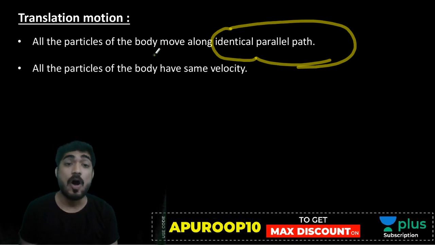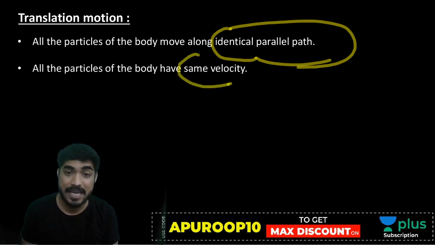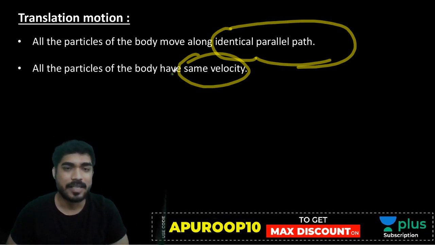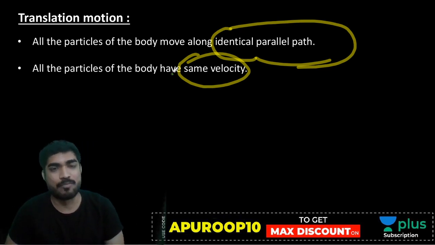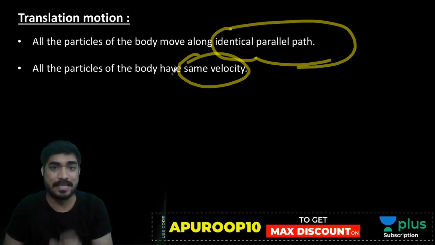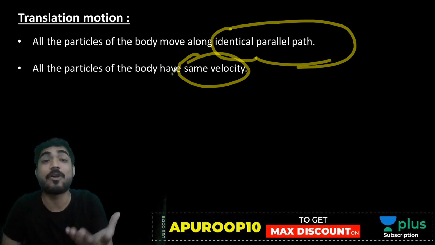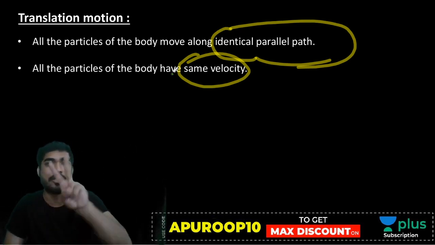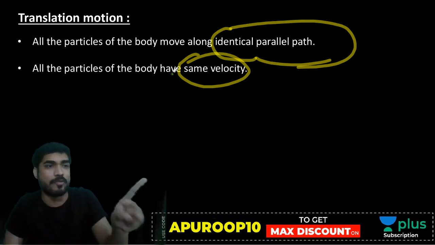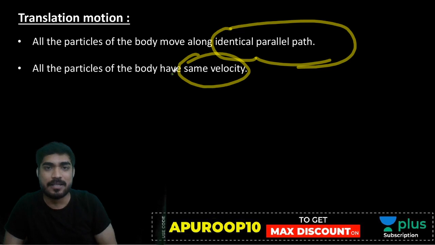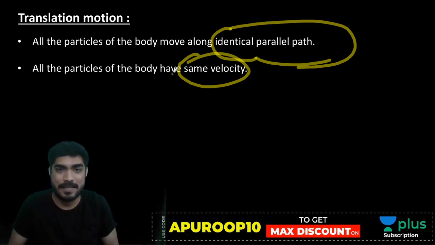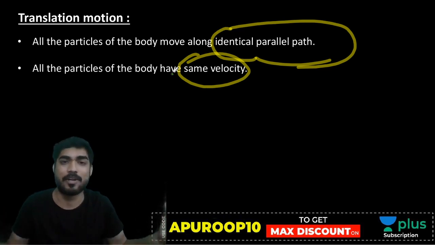Second point, all particles have same velocity. Now it is evident, my friend, if all particles are moving by same distance in the same time, then velocity will be same. If A is moving by 10 meter in 2 seconds, B is also moving by 10 meter in 2 seconds, then velocity of A and velocity of B will be same, right? Very good beta, very good.